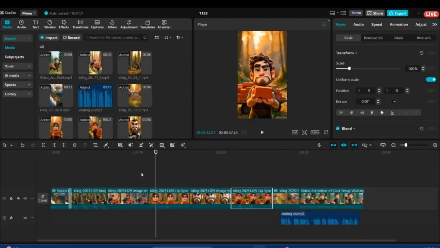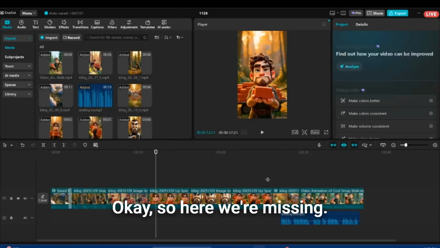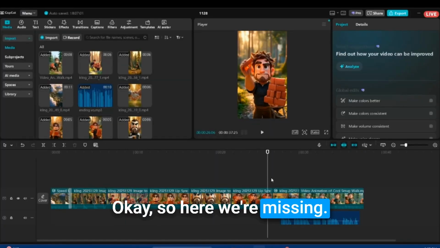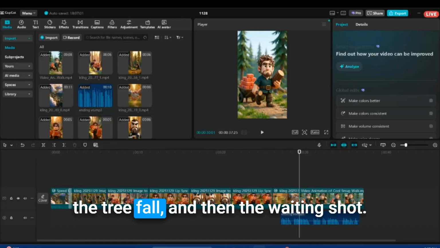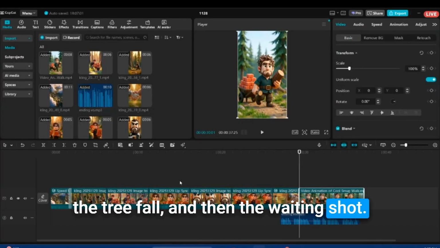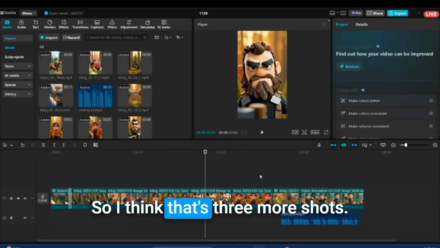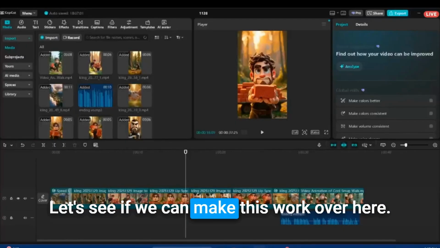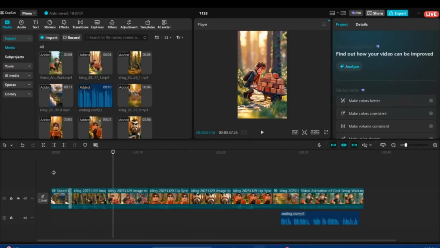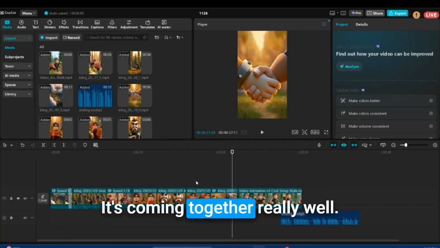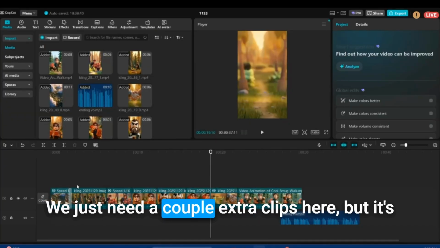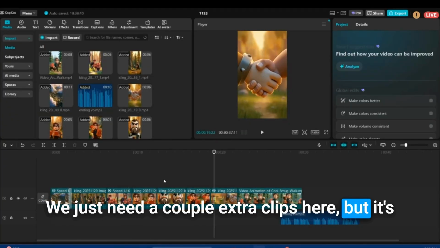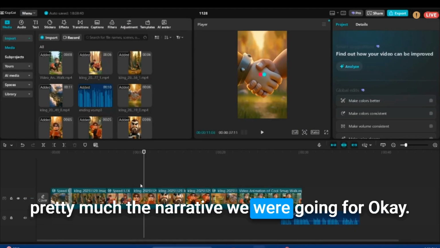Cool. Okay. So here we're missing the tree fall and then the wicked shot. So I think that's like 3 more shots. Perfect. Let's see if we can make this work over here. Yeah, clean this up. It's coming together really well. We just need a couple extra clips here, but it's pretty much the narrative we were going for.